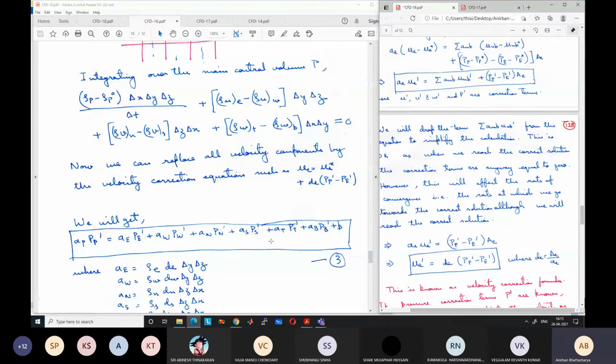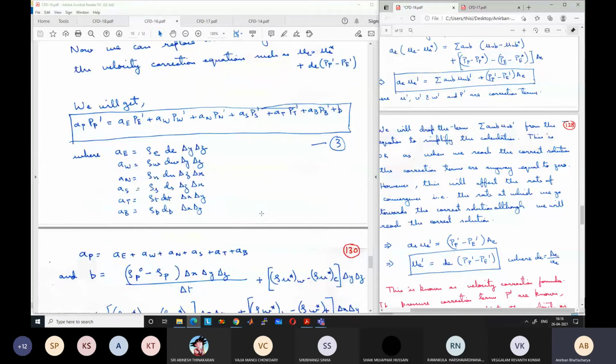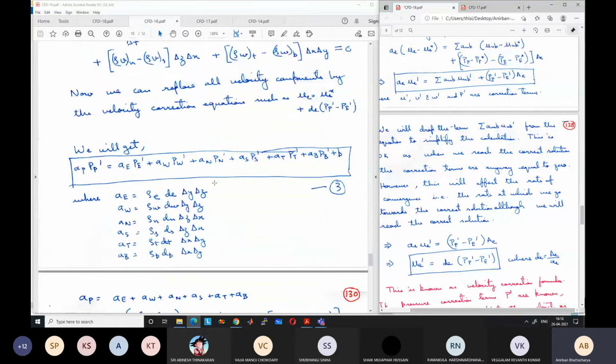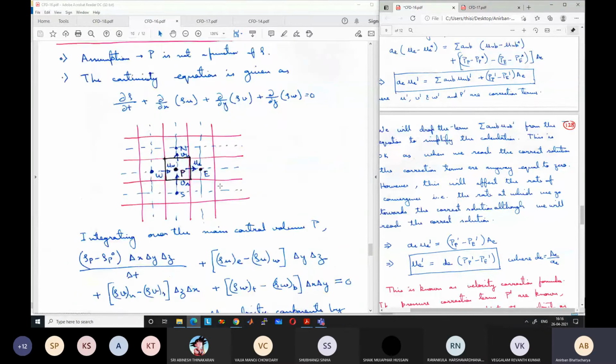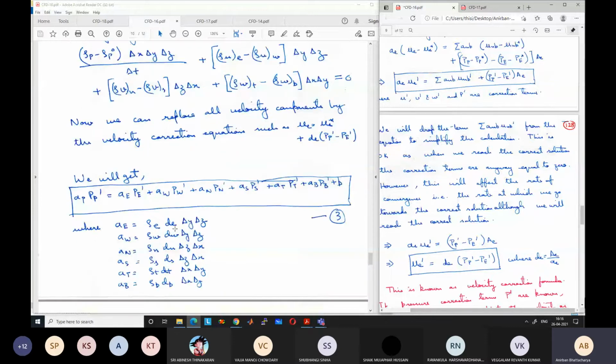We can use any of the methods like TDMA, the tridiagonal matrix algorithm, line by line TDMA, or the Gauss-Seidel method, to solve the equation to obtain the pressure correction values. So what we have done very cleverly is that we have used the continuity equation and obtained some measure of pressure, which is the pressure corrections, using some clever manipulation.